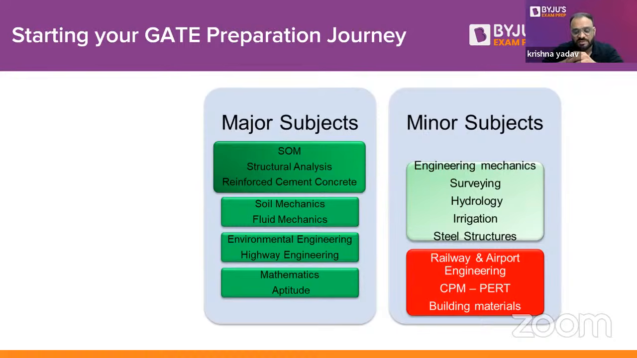So what we have done, basically, is bifurcate the major subjects and the minor subjects, so that you can understand the complete picture. What are the various subjects you need to give focus to? So you can see here, guys, in the major subject part, we have strength of material, structure analysis, RCC, soil mechanics, fluid mechanics, environmental engineering, highway engineering, mathematics, and aptitude.